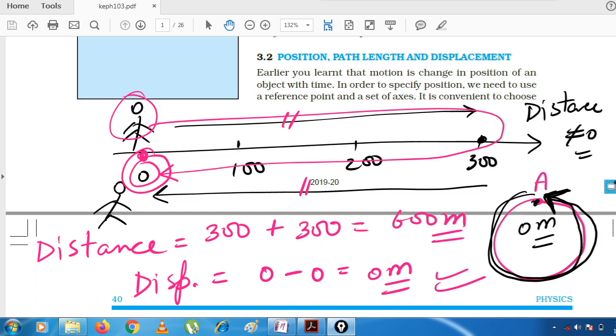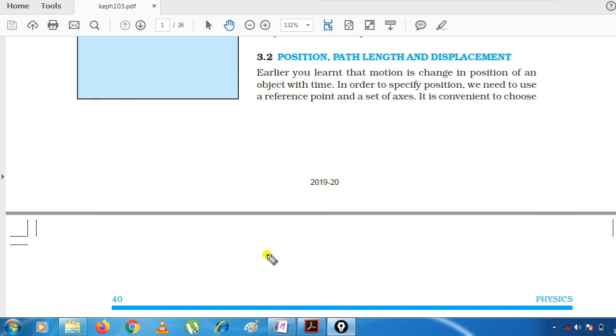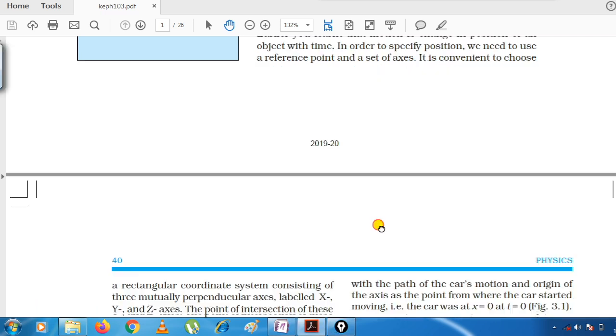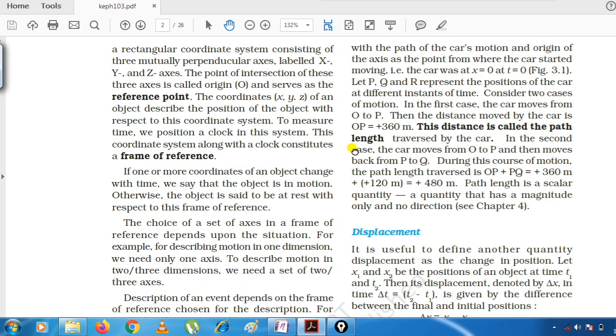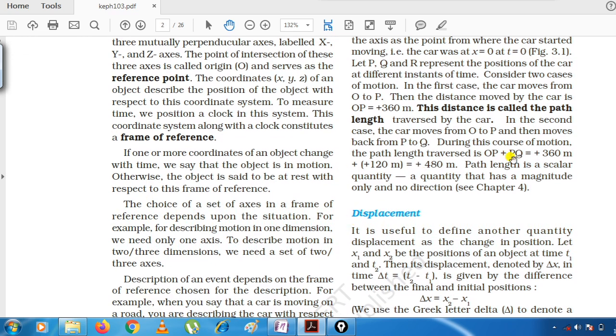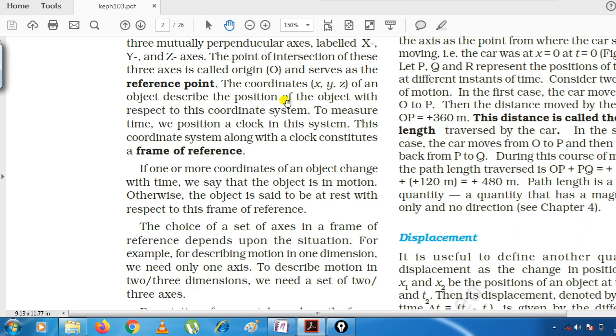Okay, now this was all about your distance, displacement and position. Let us see if there is anything else that we left here. Okay, there are a few points: reference point and frame of reference. Now what is a reference point? This you can read out here only. I will show you where to read.